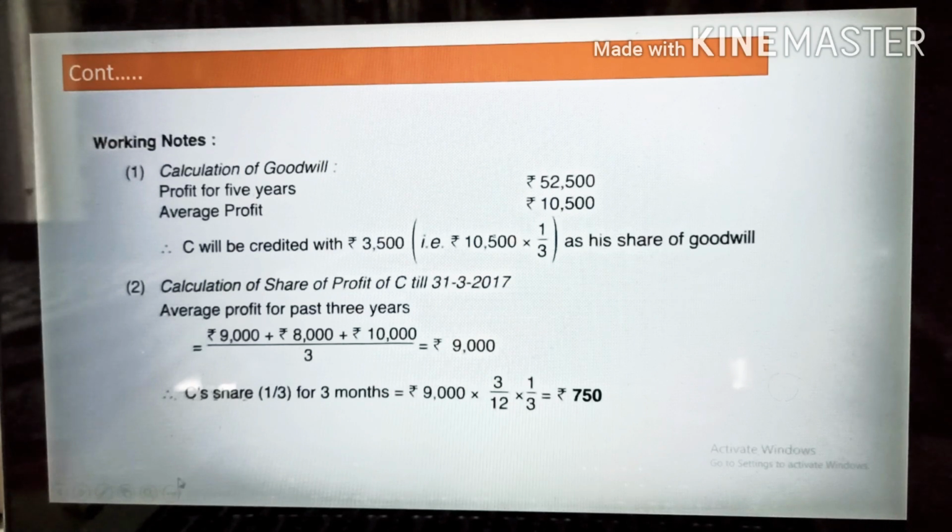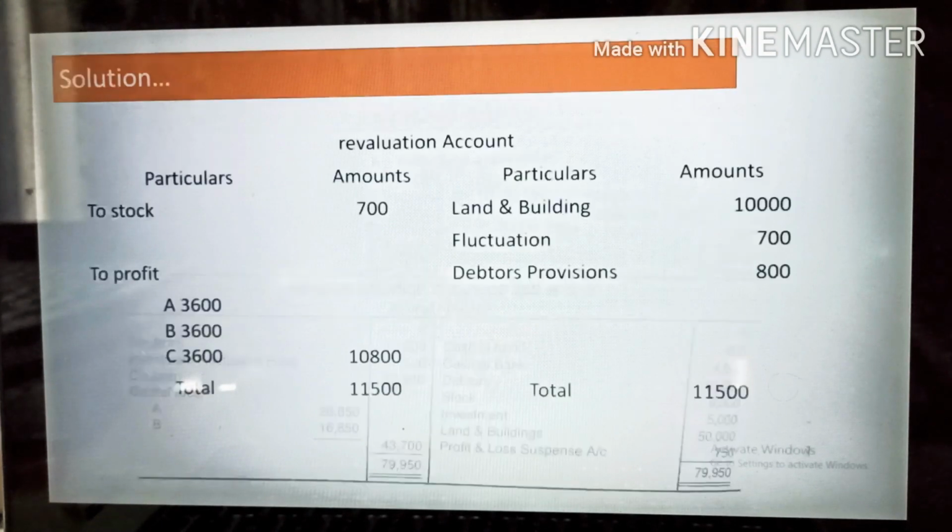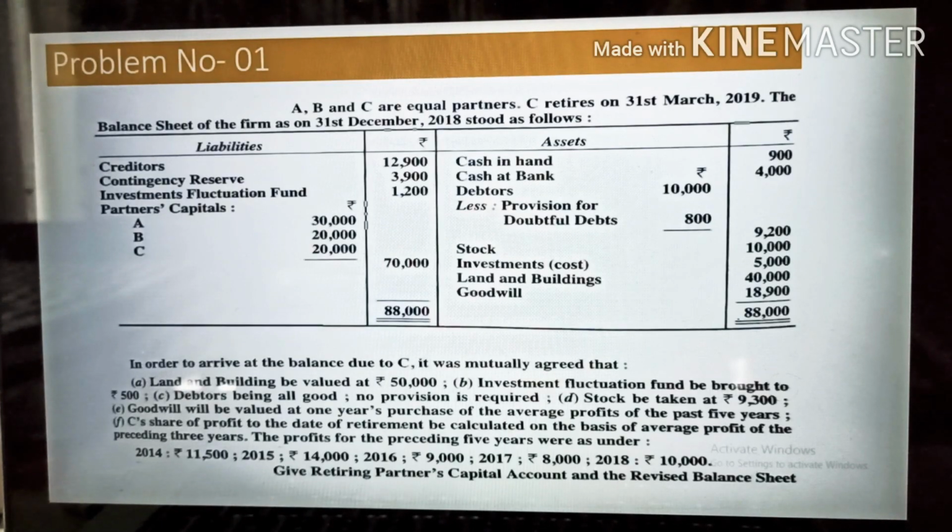Then this 9,000 profit will be shared among all the partners. So let me check how you will distribute this 9,000 profit. See, her share is 1 by 3 for 3 months. Why this 3 months? Here it is given, let me check. Her share of profit for the past 3 years, and this profit is up to March.